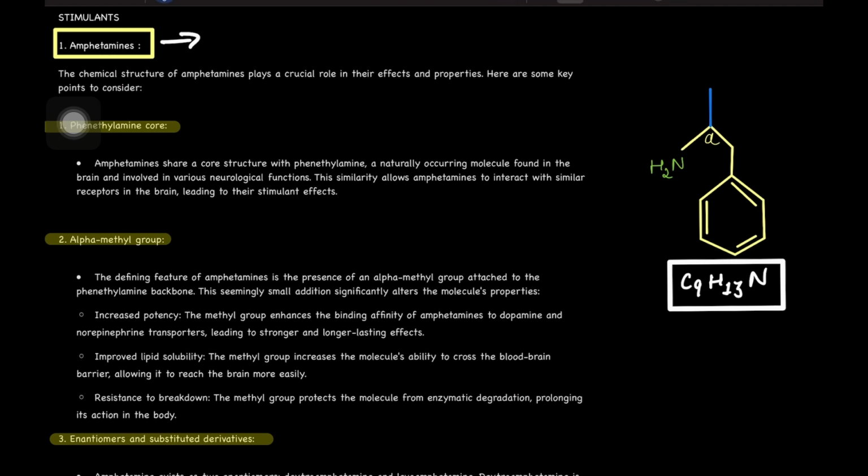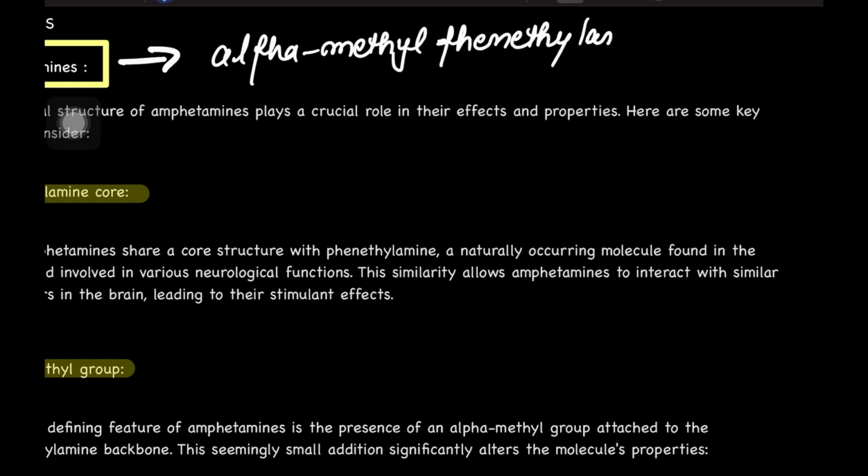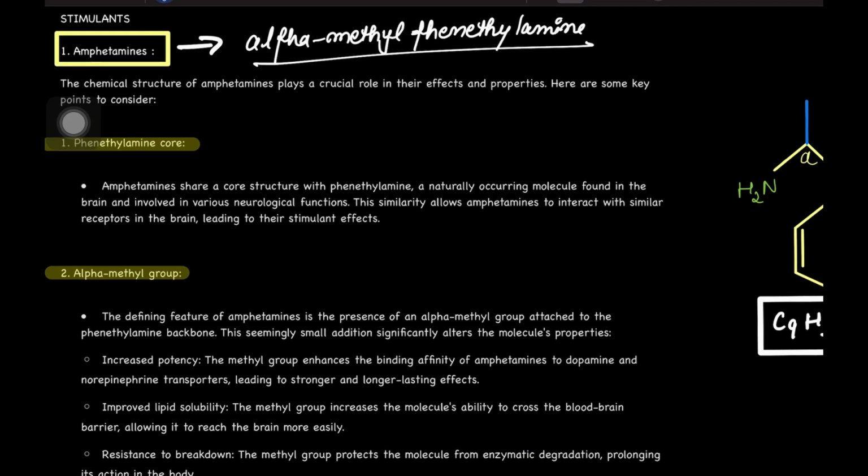Now अगर हम amphetamines की बात करें, the actual name, the full name is alpha methyl phenethylamine. This is the actual name of amphetamines. फिर उसे short कर दिया गया. So this is basically a central nervous stimulant and it is used for the treatment of ADHD disorder. Basically it is attention deficit hyperactivity disorder. It is also used to treat obesity, right?